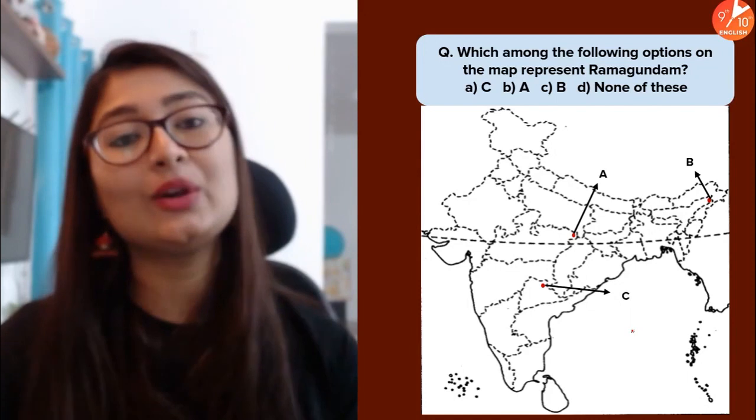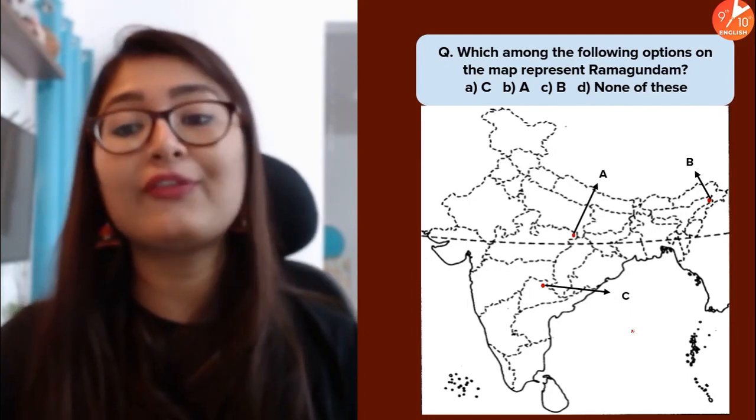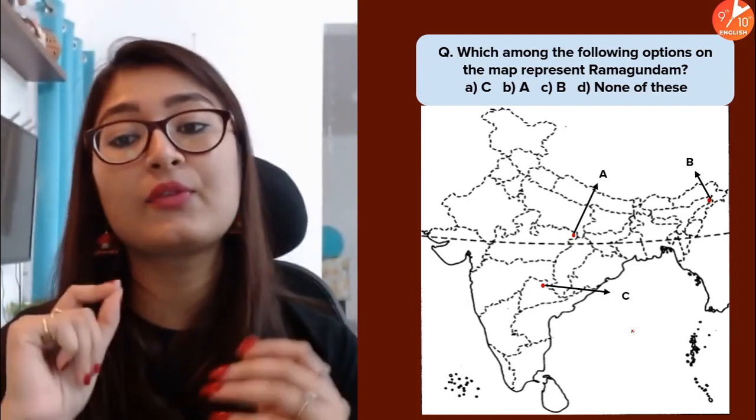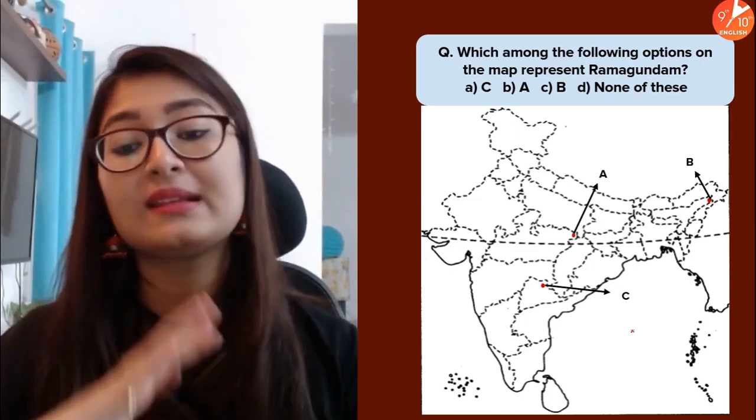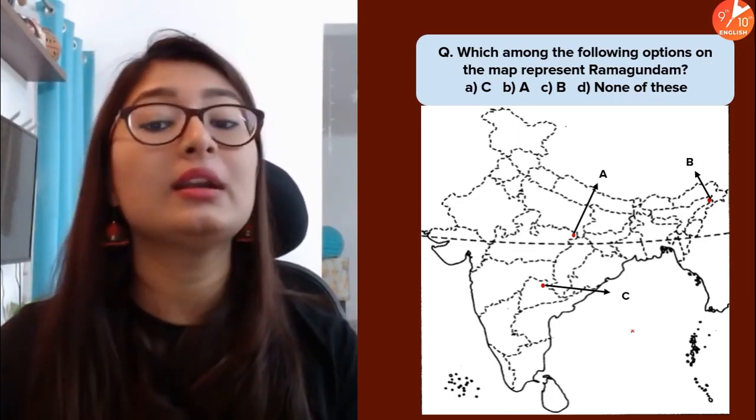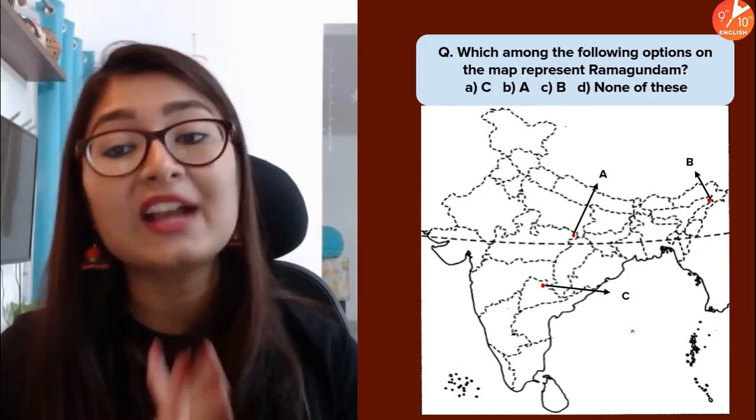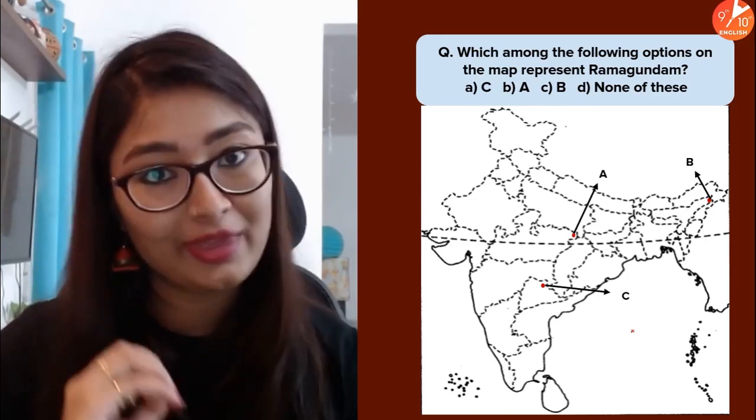And let's quickly look at the homework question. Which among the following options on the map represents Ramagundam? Is it A, is it B, is it C, or D? None of these is actually showing Ramagundam on the map.